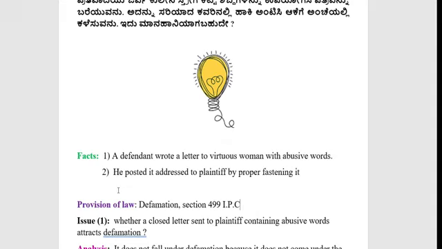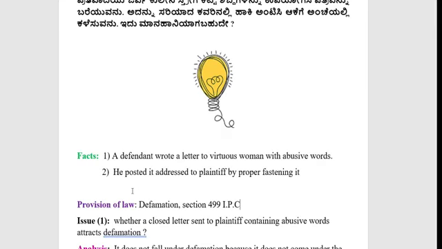Then we have to analyze all these facts, provision of law, and issue in the analysis section. Then we have to write the conclusion. So that is the step how we should solve the problem under the law of torts or any law subjects. So here I have simplified in this way.